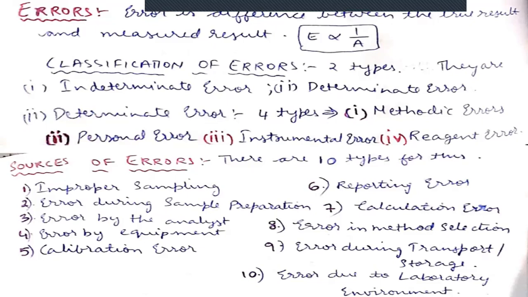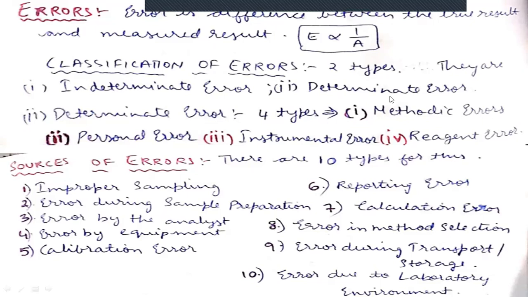And here errors are classified into two types: indeterminate errors and determinate errors. Indeterminate errors means we cannot determine it, we cannot predict it, we cannot identify it. These are all accidental errors. Sometimes they come, sometimes they might not come. But in the case of determinate errors, these errors can be predictable. We can rectify them.